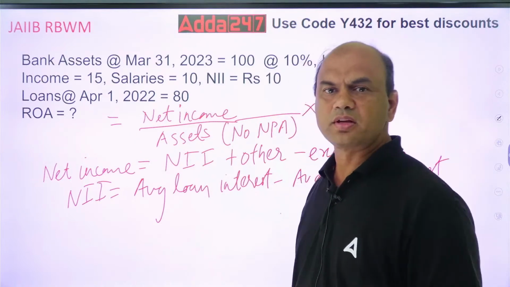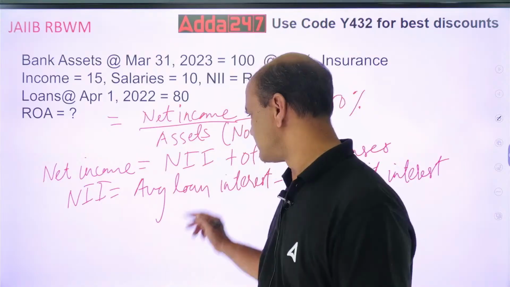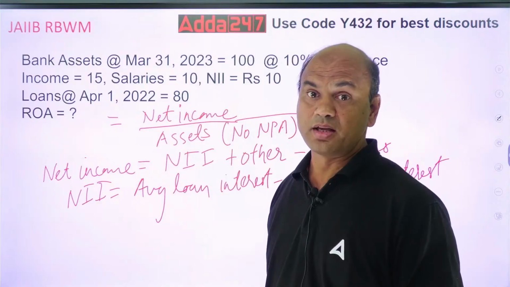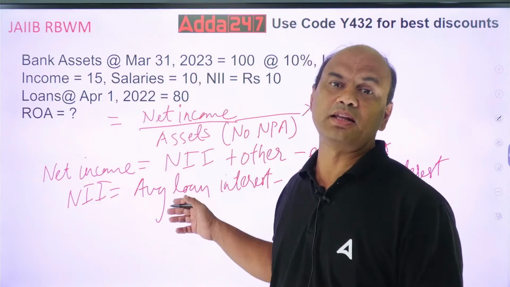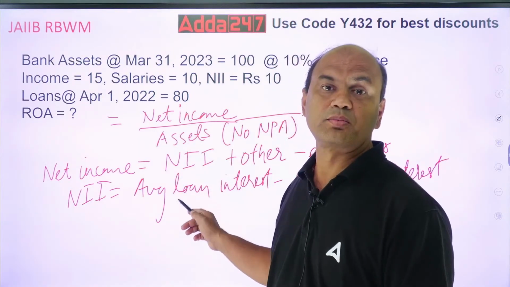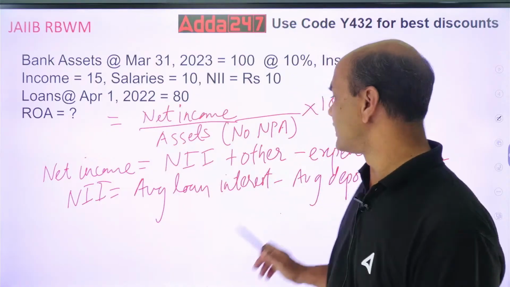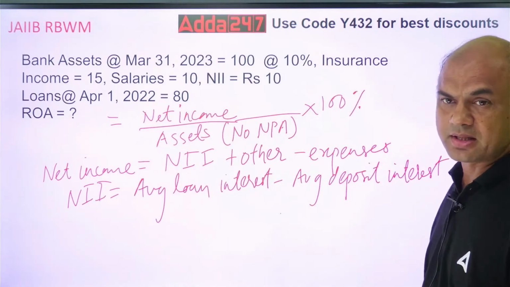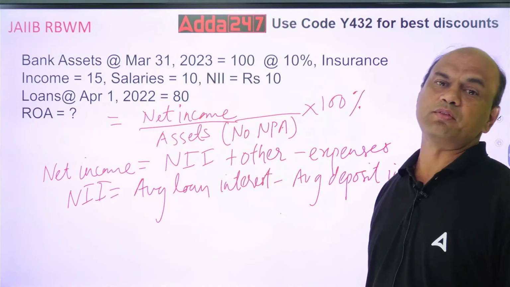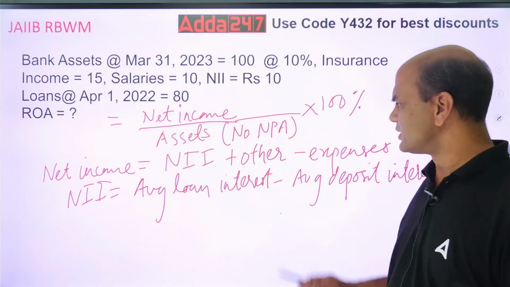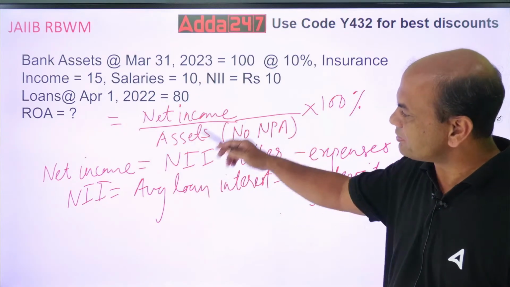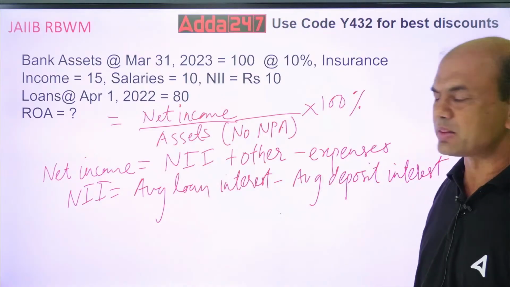Now, why do we say loan? It can be called asset interest. Some books call it asset also, because loans are the major assets. But if I have some treasury investment, then it will include loans plus bonds. So the actual word here should be assets, and here it should be liabilities. Deposits are the major liabilities, but again, if I have issued some bonds, that will be part of my liability. Generally in banking, we have average loan interest minus average deposit interest. So these are the basic formulae for calculating this ROA.